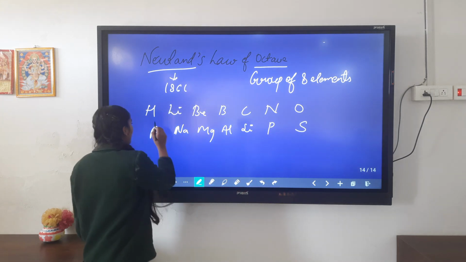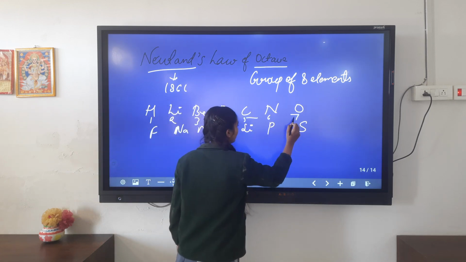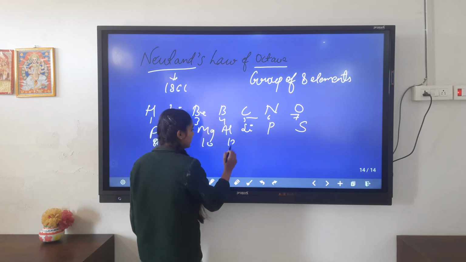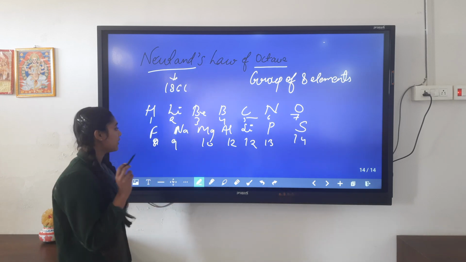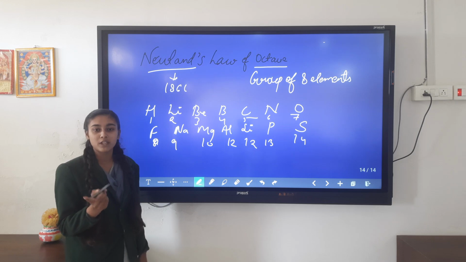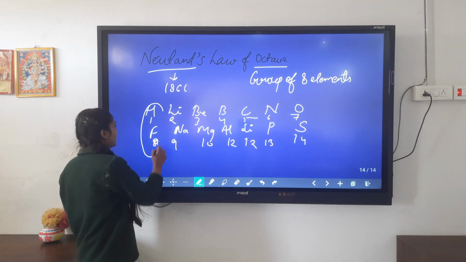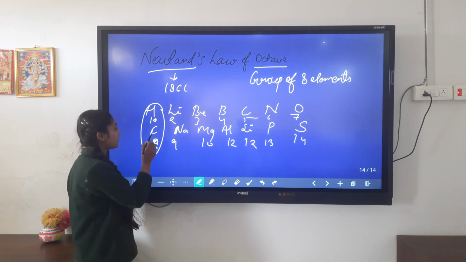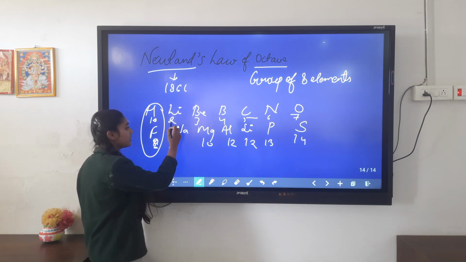Let us assign the numbers 1, 2, 3, 4, 5, 6, 7, 8, 9, 10, 11, 12, 13 and 14. Here we have skipped helium and neon because they are noble gases and at that time they were not discovered. So according to Newlands' law of octaves, the element present at the 8th position will have similar properties to the element at the first position. In the same way, the element at the 9th position will have similar properties to the second element.